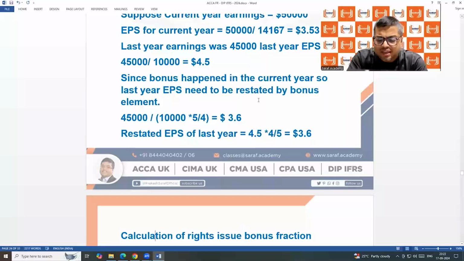The bonus which happened in the current year, assume that bonus was there in the last year also. So after this bonus, what is the earnings per share of last year? If we use the value, then how will we calculate EPS of last year? This way.